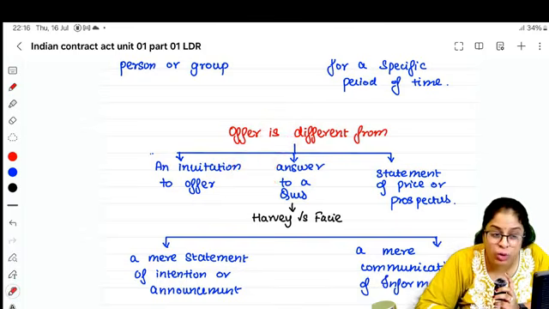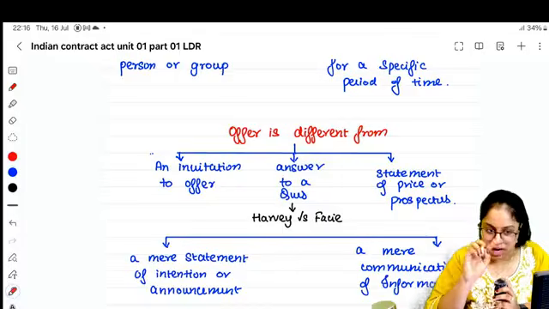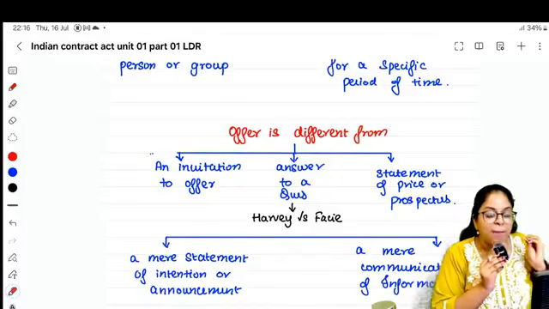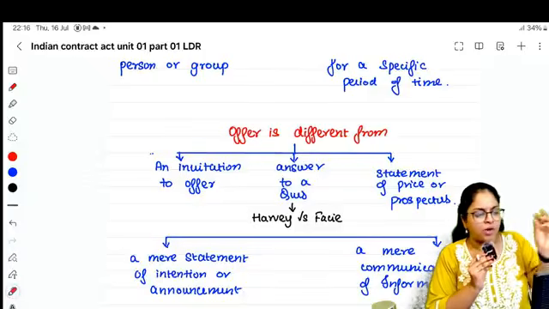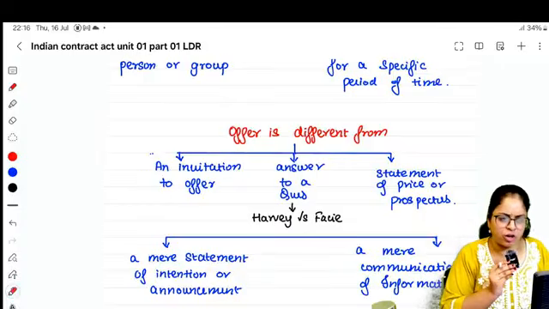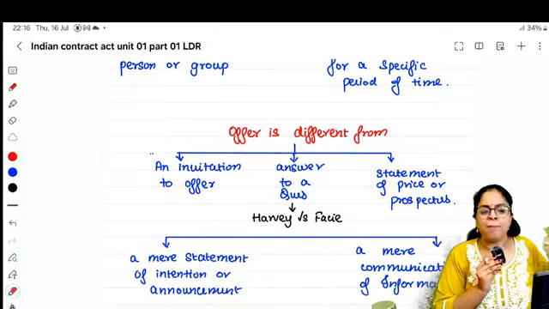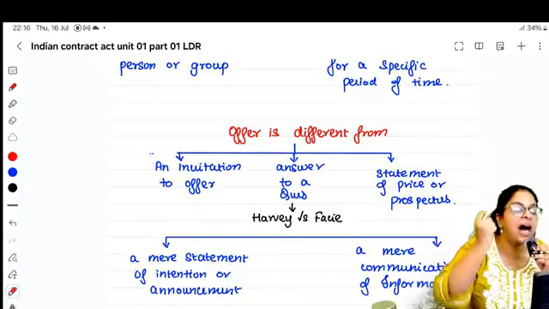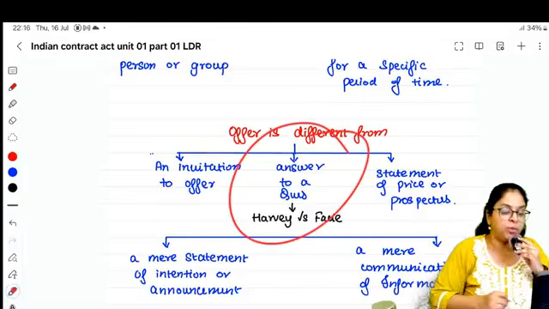Now, I never told you I will sell it to you for 4,000. I told, the least I can sell it for is 4,000. So here, I'm merely answering your question. You asked me, ma'am, what is the least that you will sell it for? I told, the least I'll sell it for is 4,000. But I never told that I will sell it to you for 4,000. Merely answering a question is not equal to an offer.